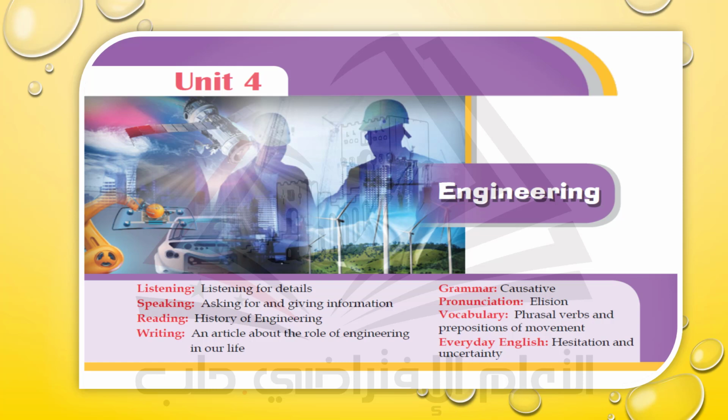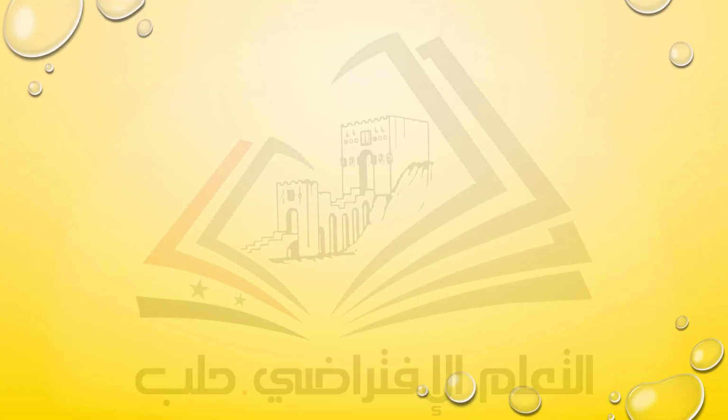Vocabulary, we are going to learn new phrasal verbs that relate to engineering, and prepositions of movement. And in the everyday English part, we're going to learn some expressions related to how to express hesitation and uncertainty. Well, let's start our unit.